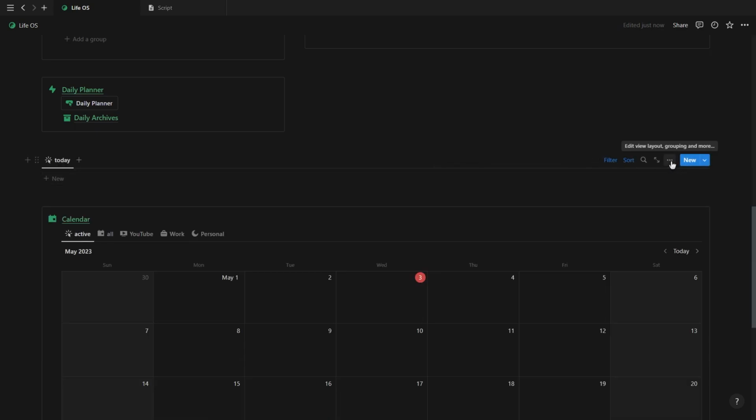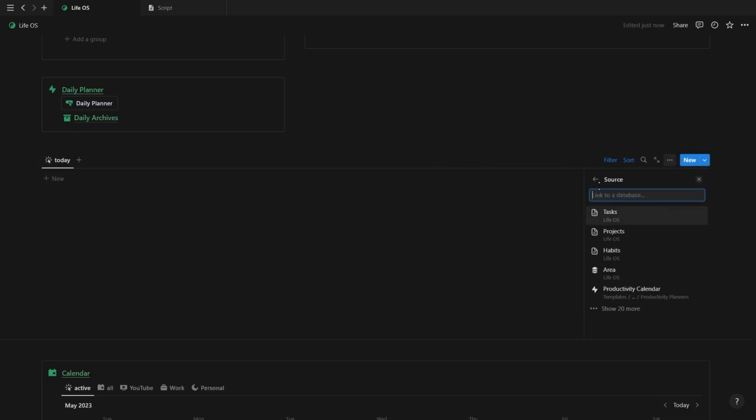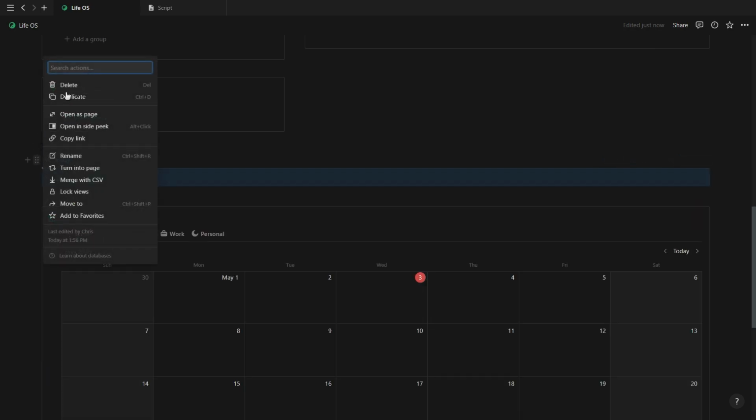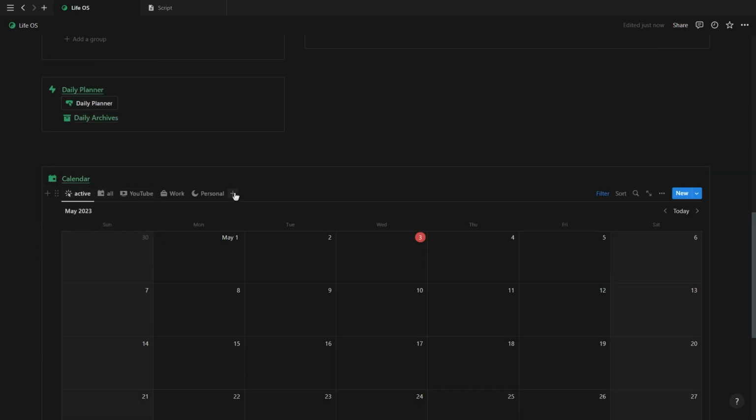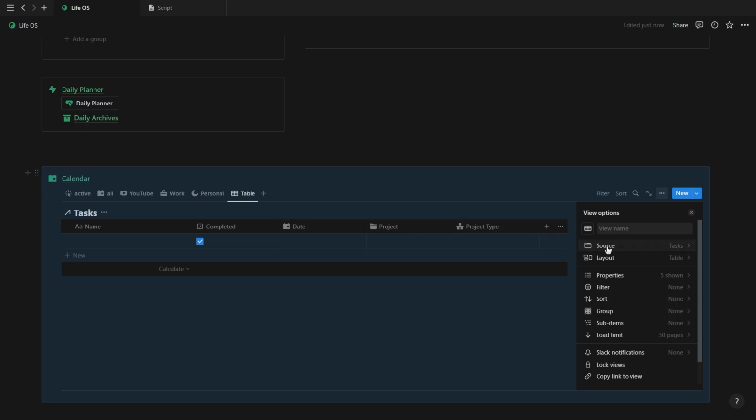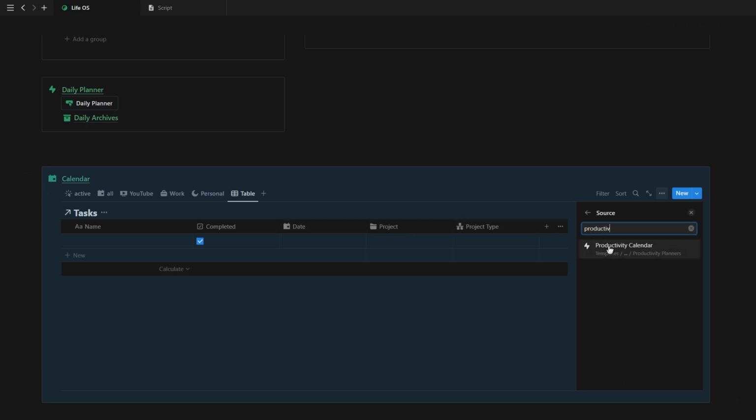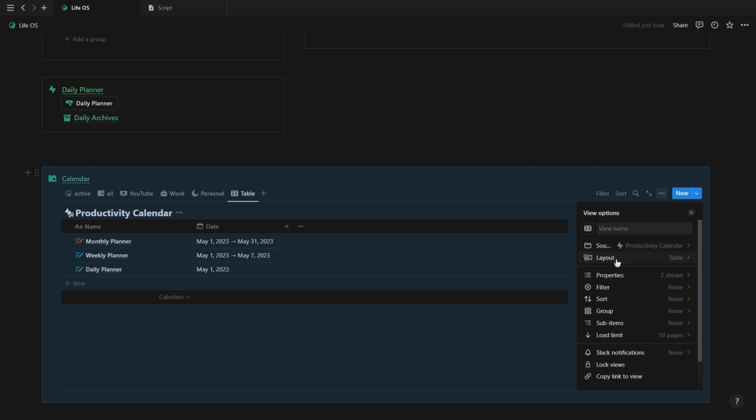And if I copy the link and paste it as a linked view, I can go into the database menu and now find the source option. So all you want to do is just simply create a new view on your main calendar and change the source option to the productivity calendar database. And that's pretty much it.